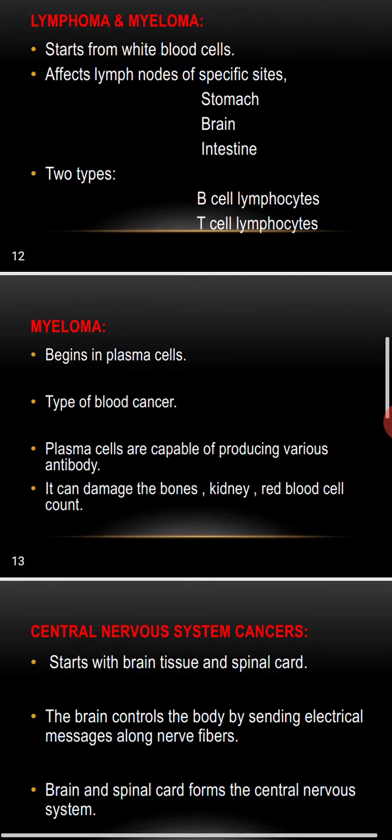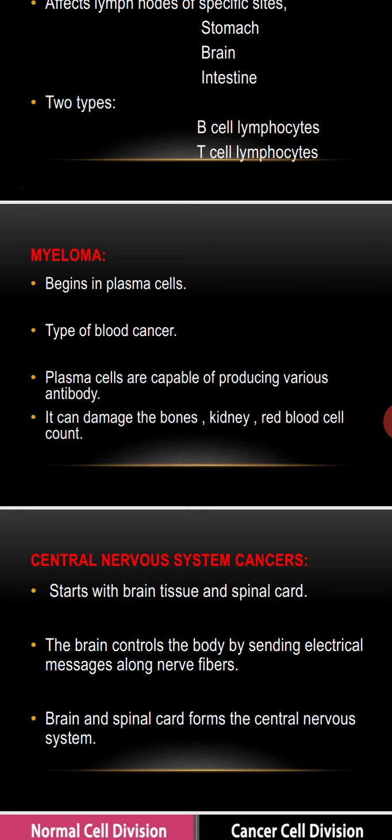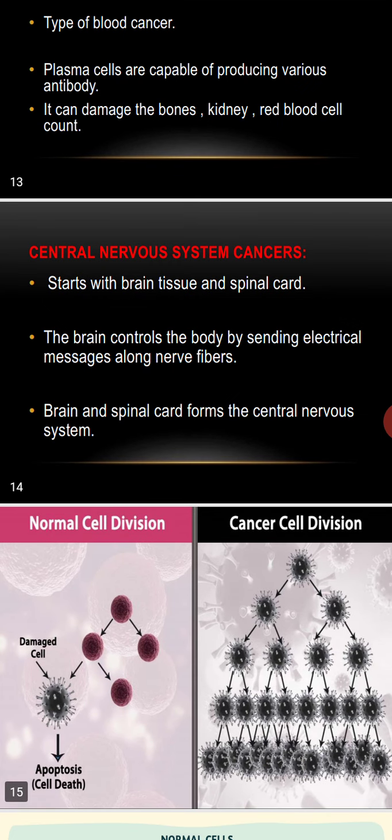And myeloma begins in plasma cells. It is a type of blood cancer. Plasma cells are capable of producing various antibodies. It can damage the bones, kidney, and red blood cell count. There is also central nervous system cancer, which starts in brain tissue and spinal cord. The brain controls the body by sending electrical messages along nerve fibers. Brain and spinal cord form the central nervous system.